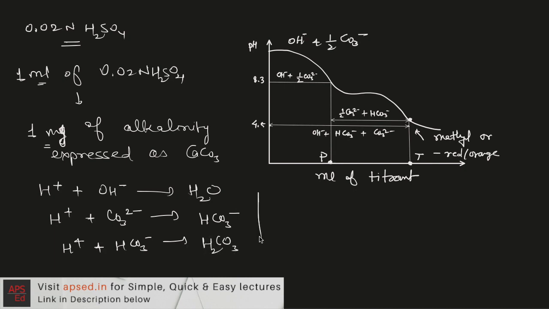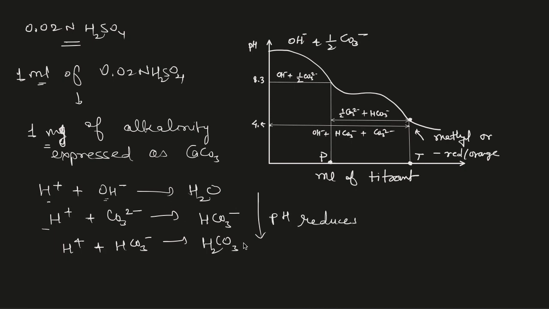As we add the hydrogen ions, first they neutralize the alkalinity-causing ions, so some buffer will be there and pH will not suddenly reduce, but if we keep on adding, then pH will reduce in this downward direction. This will be the final reaction, where carbonic acid forms, and below 4.5 pH, as I said, none of the alkalinity is present.